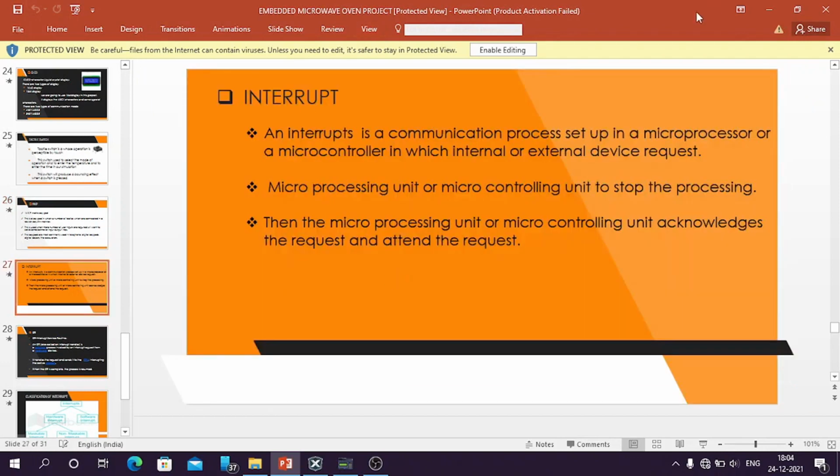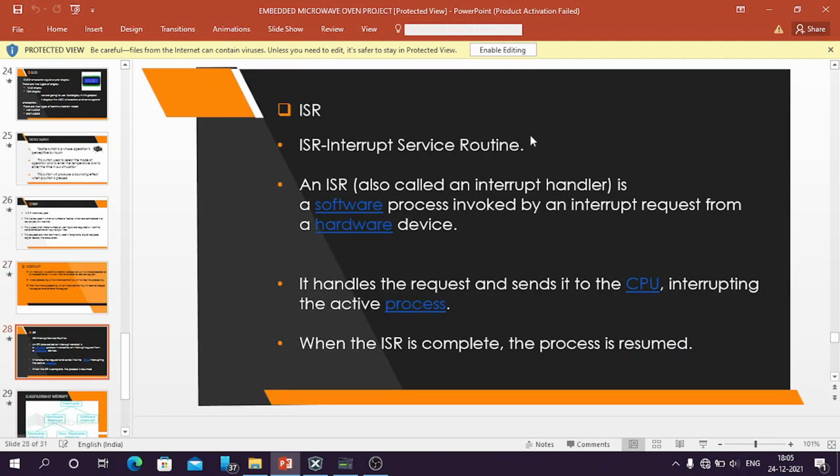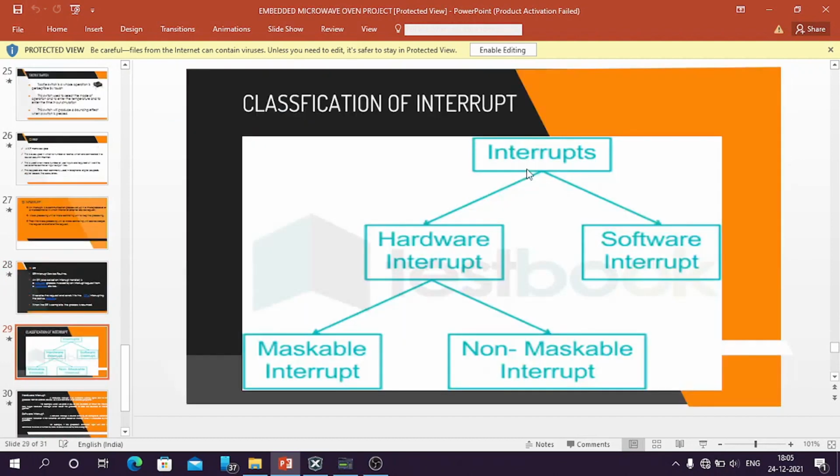An interrupt is a communication process set up in a microprocessor or microcontroller, in which the interrupts are produced by internal or external devices. When the interrupt is invoked, the microprocessor stops its process and processes the requested interrupt, then continues after the interrupt is finished. ISR. In PIC, the interrupts are handled by the ISR. They are called interrupt service routines. There are two types of interrupts.